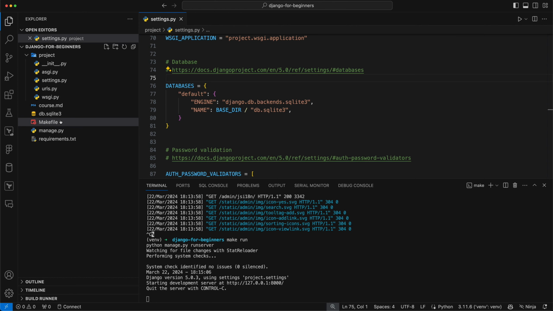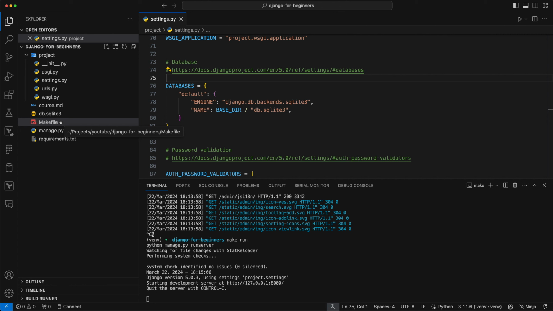And this is not a Python or Django specific thing. It works on any Unix operating system right out of the gate, and it does work on Windows. However, you do have to install something to make Makefiles work. So again, Windows people, if you want to do this, just do a little bit of research on how to get Makefiles working in your PowerShell or whatever shell you're using. Ideally, though, speaking of Windows people, if you can use the Linux subsystem on your Windows machine for all this stuff, you will probably have a much better time as a developer in general, as well as a better time following along with these tutorials.